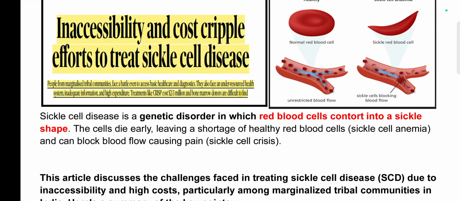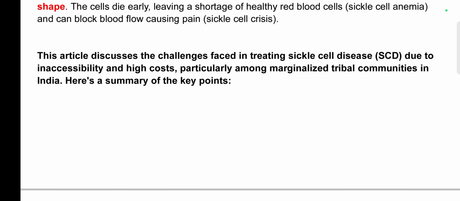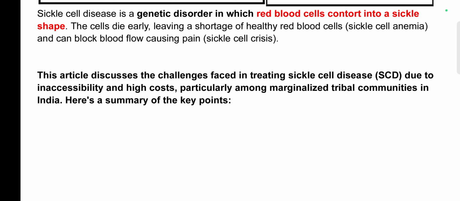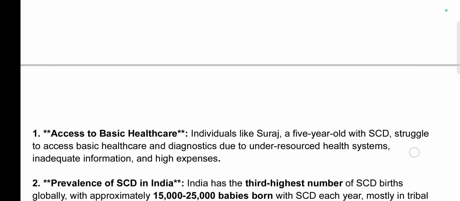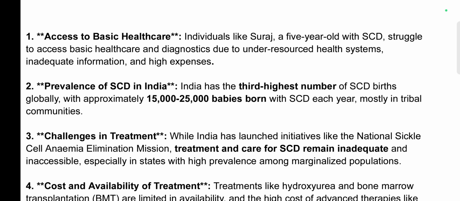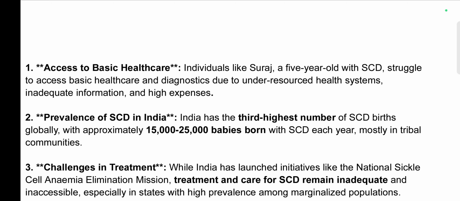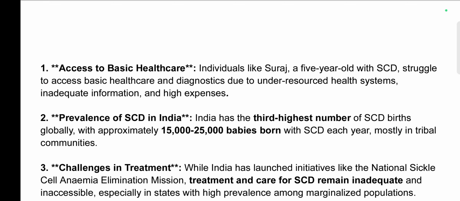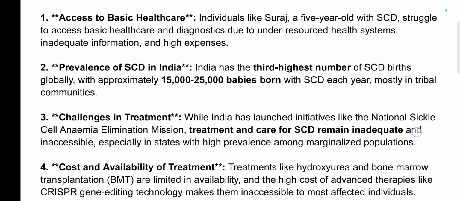This article highlights the challenges in treating sickle cell disease due to inaccessibility and high cost, particularly among the marginalized tribal community in India. Here are a few pointers. First is access to basic healthcare. There is a case study of a person called Suraj, who was diagnosed with SCD at age 5 and struggled to access basic healthcare and diagnostics due to an under-resourced health system, inadequate information, and high expenses.